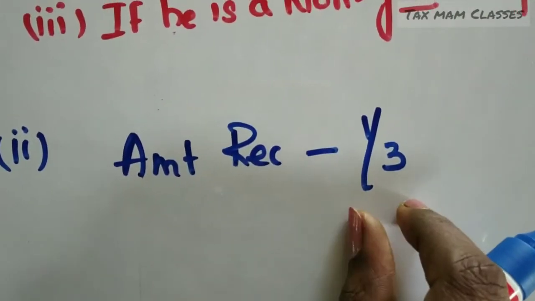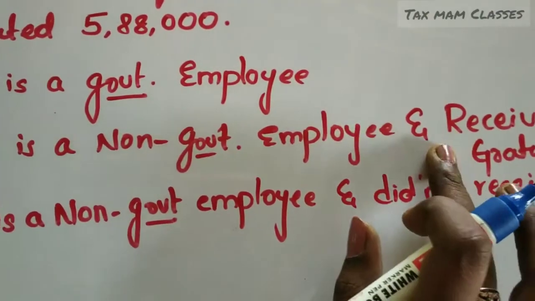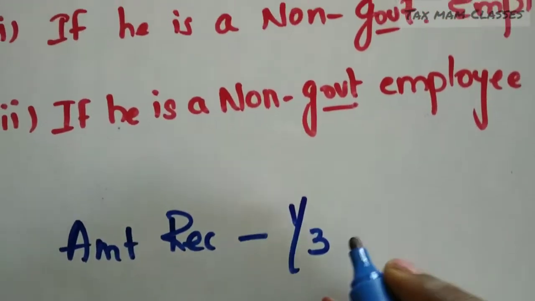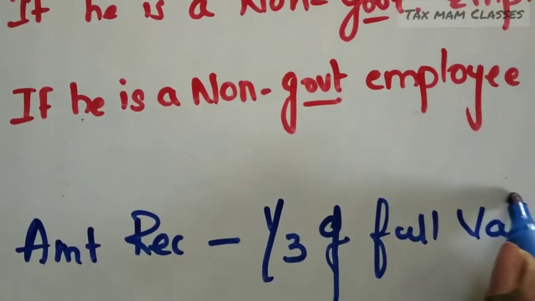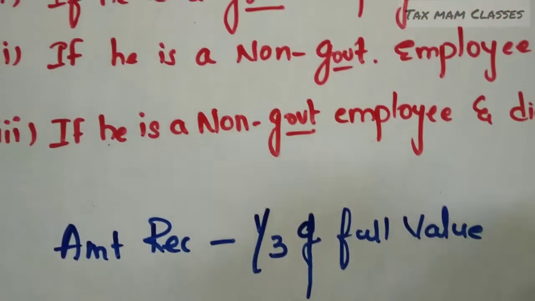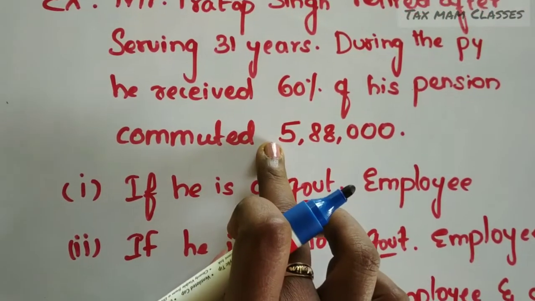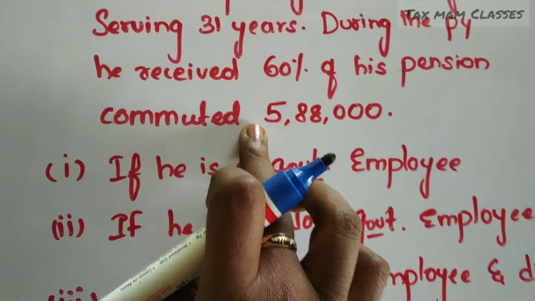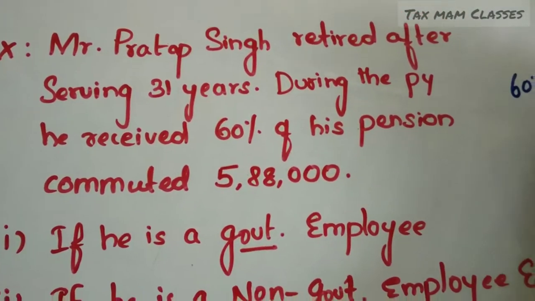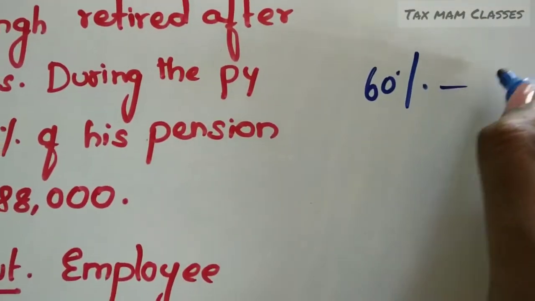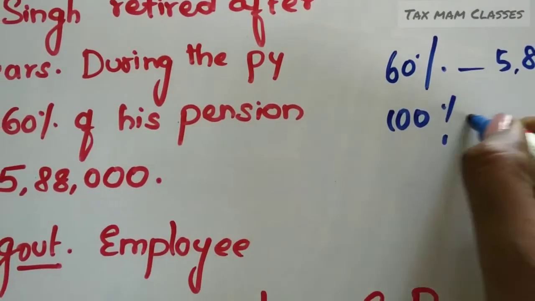Why 1/3? The person is receiving gratuity. We are doing the second case. What is the second case? He is receiving gratuity. Then what is the formula? 1/3 of full value of pension. Do you know what the full value of pension means? No. But they have given that 60% of the value is 5,88,000. Then we can compute what the 100% is, right? If 60% is 5,88,000, how much is the 100% amount?